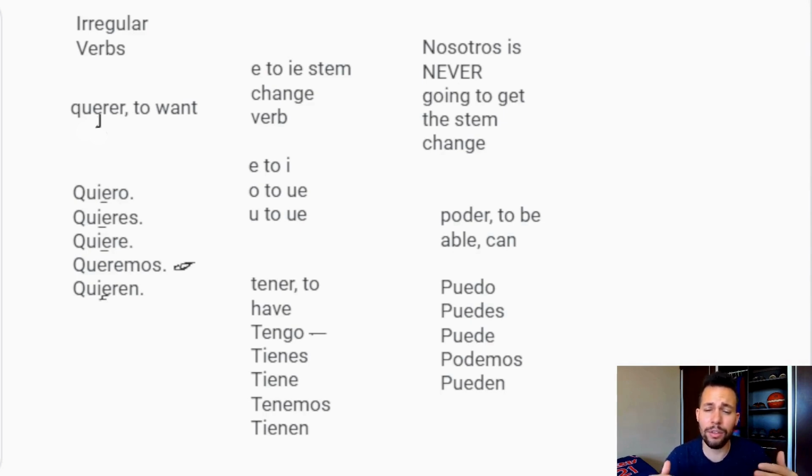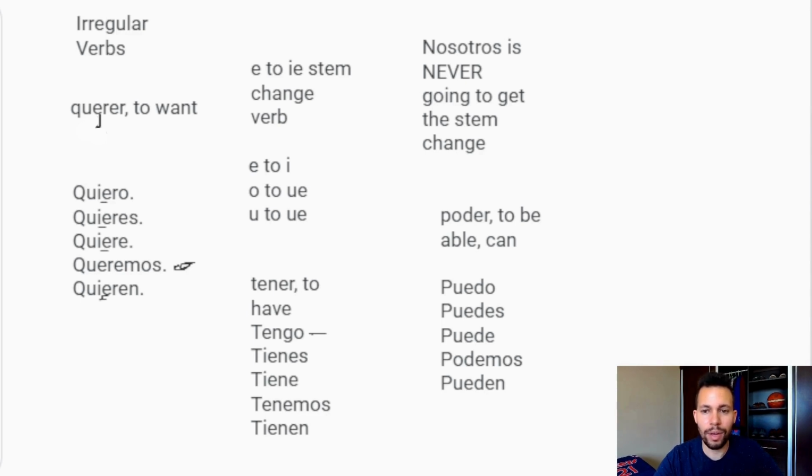Some of them are so common that you just start to memorize them, but you do want to be familiar in general with the idea of a stem change verb. There's some letter in the middle that's changing to something else. Nosotros doesn't get the change, and then the normal endings still occur at the end of the verb. Generally, the normal endings are going to be exactly the same. So this is pretty important to set up the two verb idea. So let's go ahead and do that, our two verb idea.